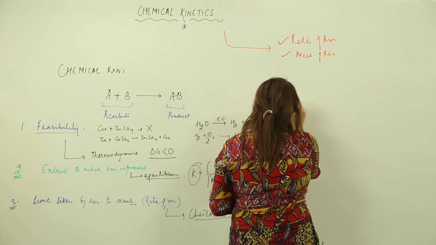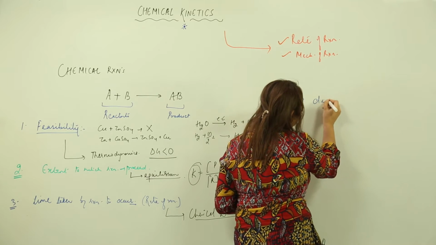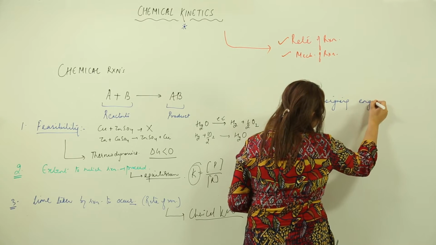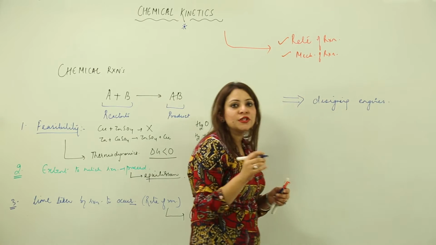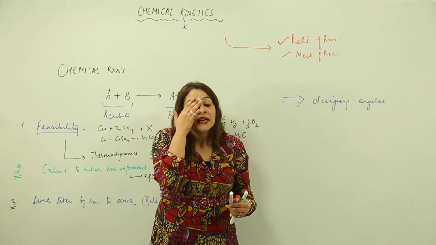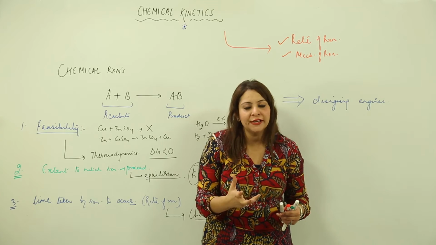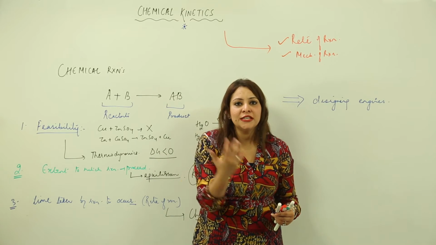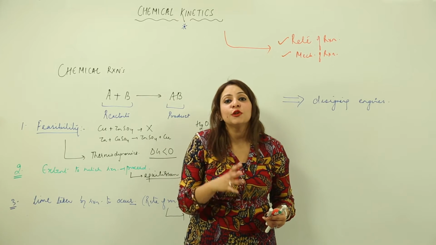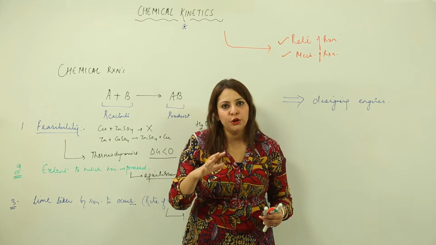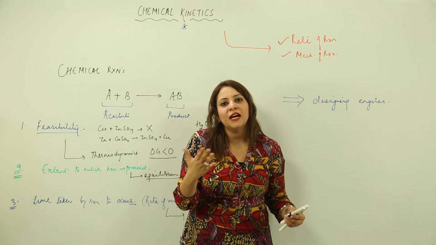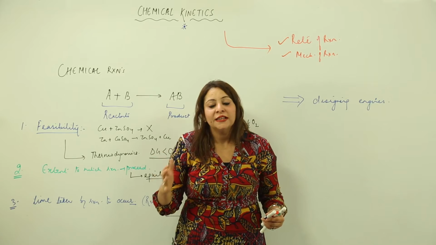It helps in designing the engines which are used in automobiles. Now see how it is used in designing the engines. We have different kinds of fuels: we have petrol, we have diesel, we have CNG, we have hydrogen gas. So we have many kinds of fuels which are being used. So what happens if there is a car which works on diesel fuel?